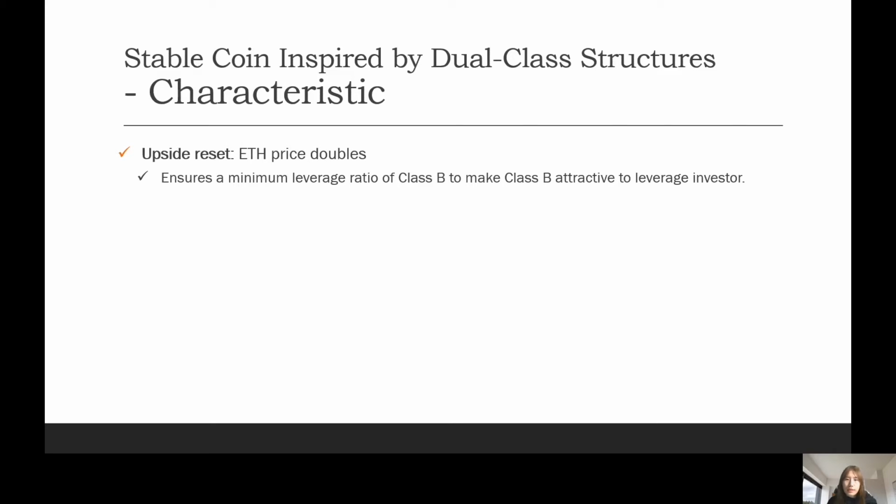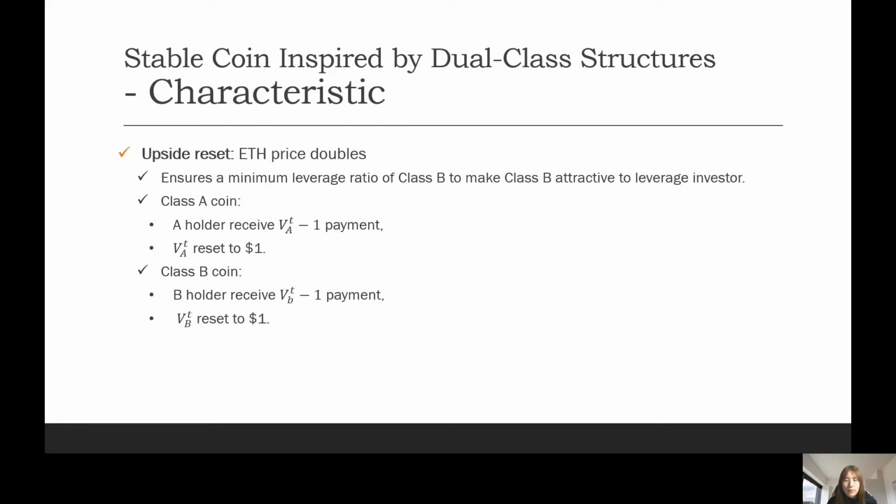The coin B becomes less attractive. So in our dual-class structure, the upside reset will happen when the ETH price doubles from the ETH price at the last reset. At the reset time, the net asset value of both coins will be reset to $1. The Class A and B holders will receive the payment of value VAT minus 1 and VBT minus 1 respectively for each coin A and coin B they hold. And the conversion factor, beta t, will be reset to pt over p0 so that the parity relation holds. We denote the upside reset criteria as HU, and HU is not dependent on the time t.